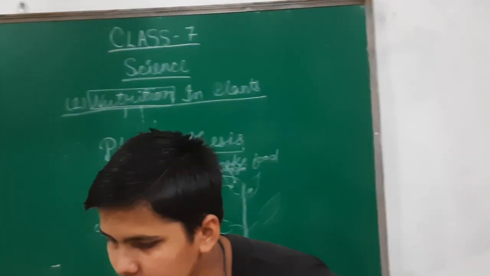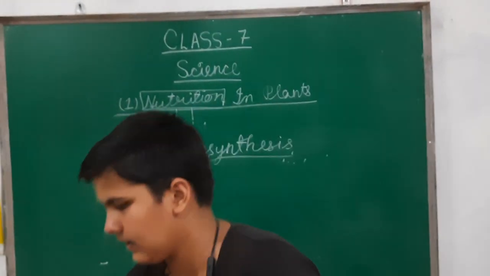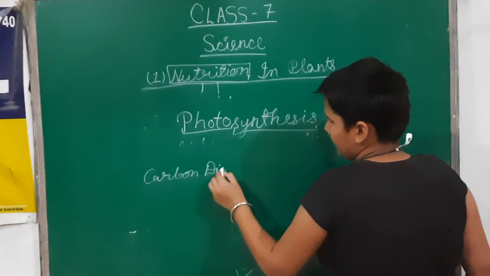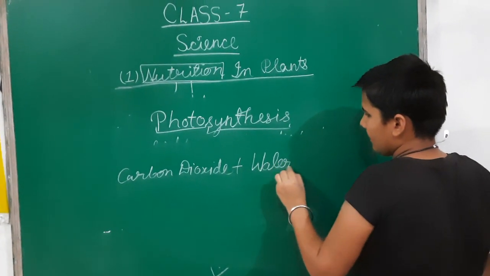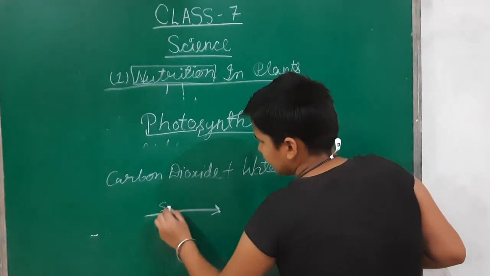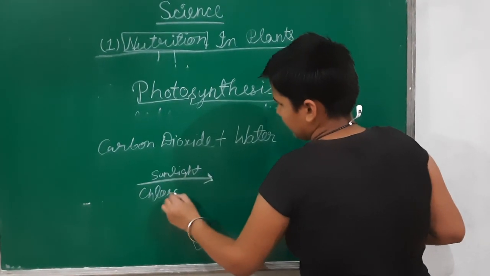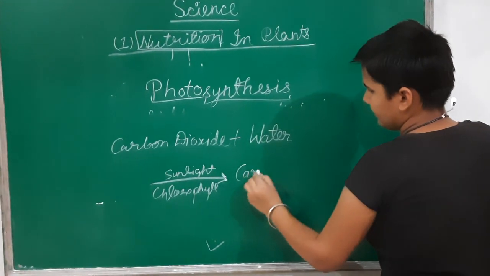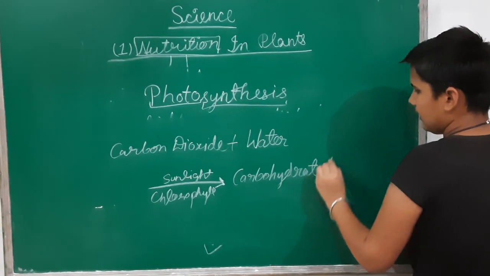So we can write photosynthesis as a simple equation: carbon dioxide plus water gives rise to, with the help of sunlight and chlorophyll, carbohydrate and oxygen.